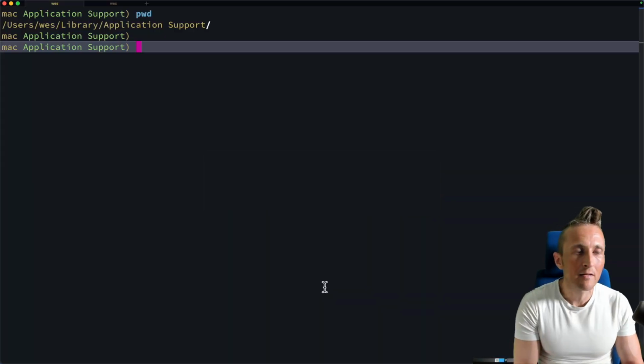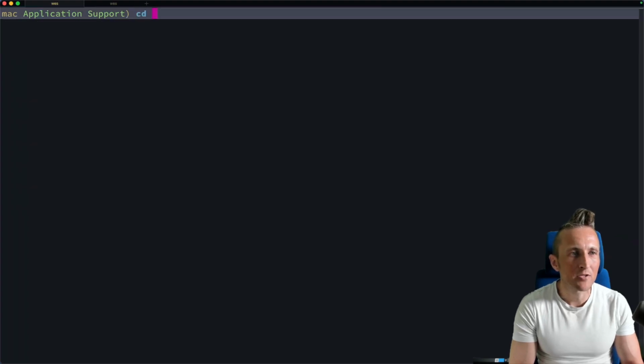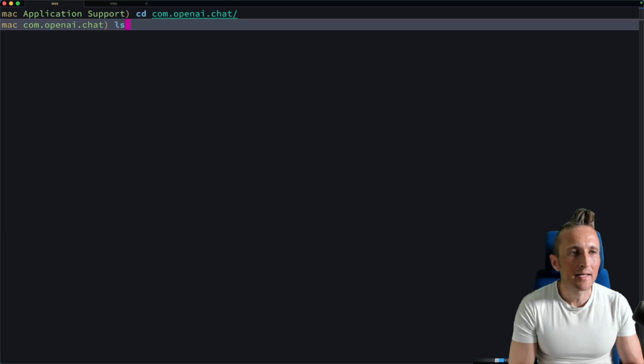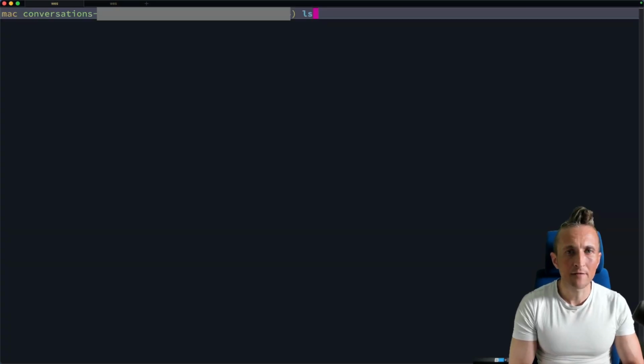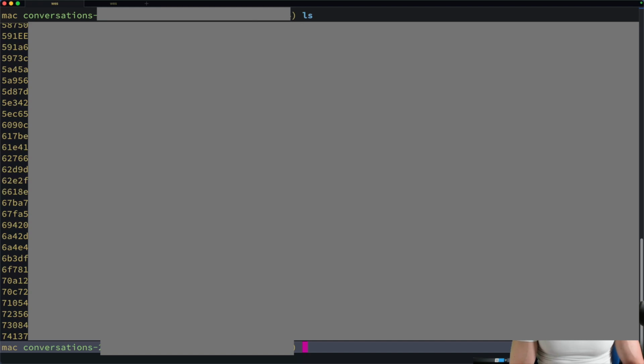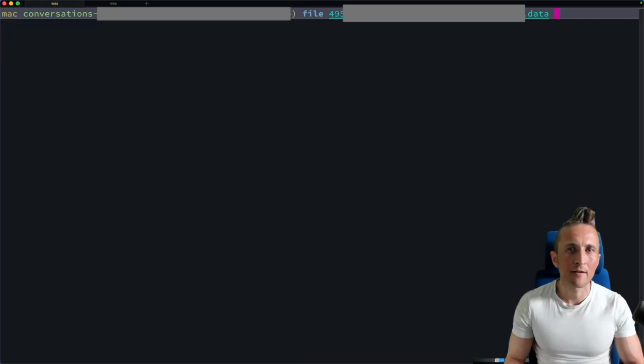Now, before I dive into this article and give you some of my opinions, let's come over to the command line here. I have not yet updated my ChatGPT app on my Mac. So my guess is we should be able to come into the app support directory for openai.chat. And inside of here, all right, there's a conversations directory. Let's come in here. If I list out the files here, bunch of goods. So let's take a look at one of these files here. I think there's a 495.